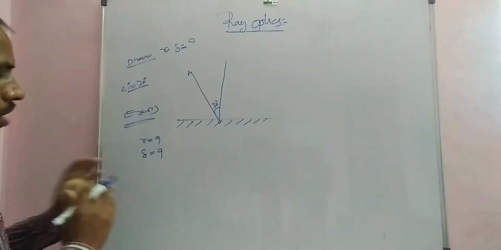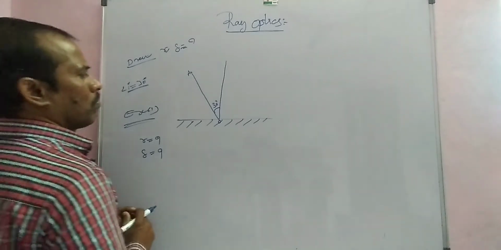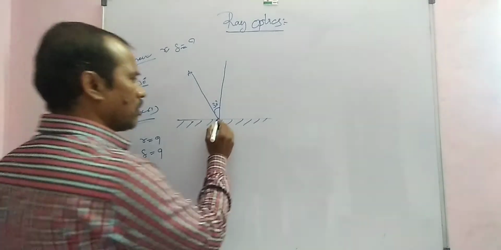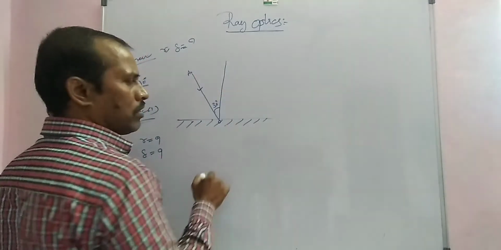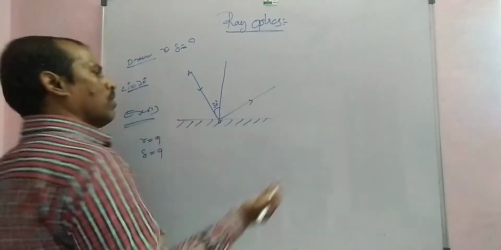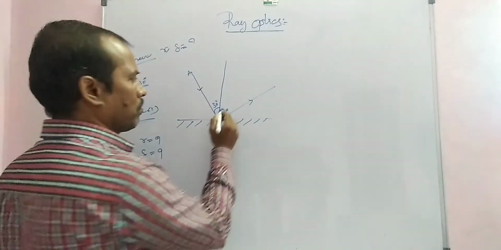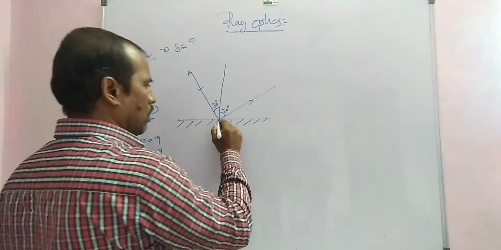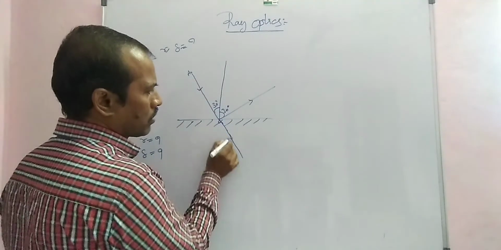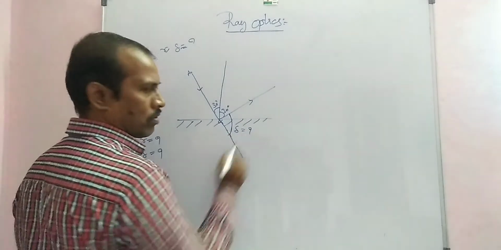How to find this type of problem? Very simple, the angle of reflection is equal to the angle of incident. This light is the incident light and this is the reflected light, which according to the laws of reflection is also 30 degrees. Now draw the line, the incident line is extended. This is delta.